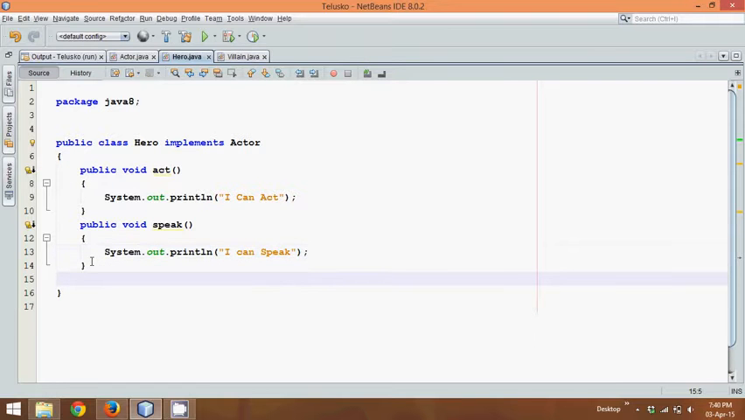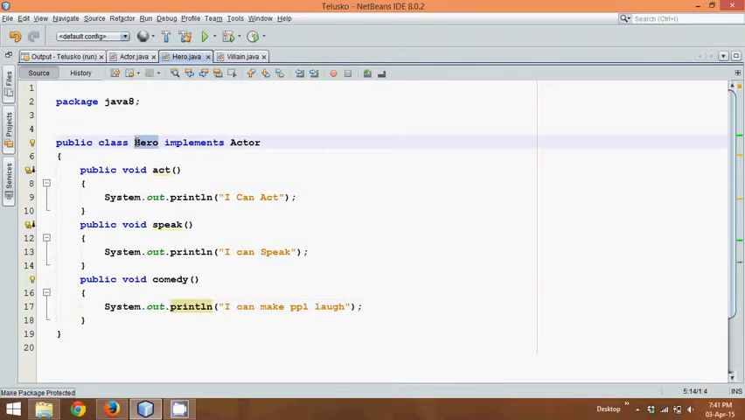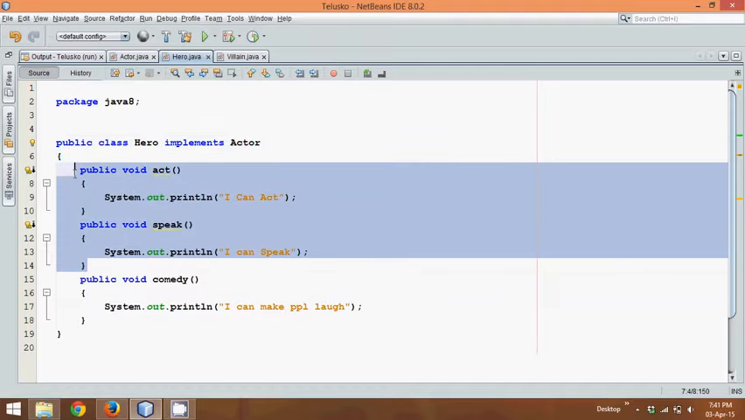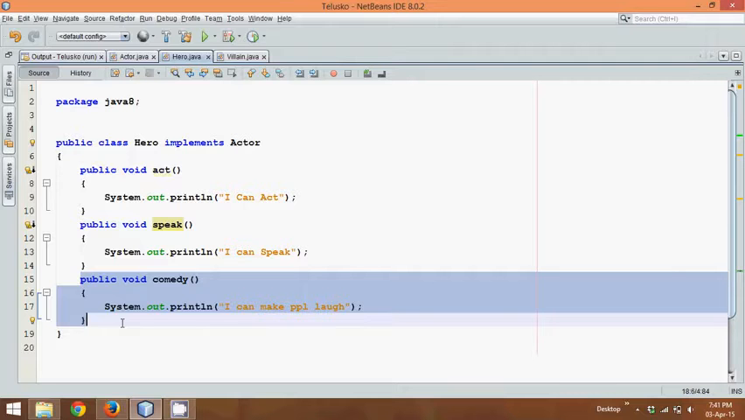But all these heroes have one more method, which is, let's say, comedy. All these heroes do comedy now. So we'll say System.out: I can make people laugh. So we are writing these three methods. What we have here is a Hero class, which implements our Actor interface, in which two methods are compulsory because every actor should act and every actor should know how to speak. But hero should be able to do comedy also.